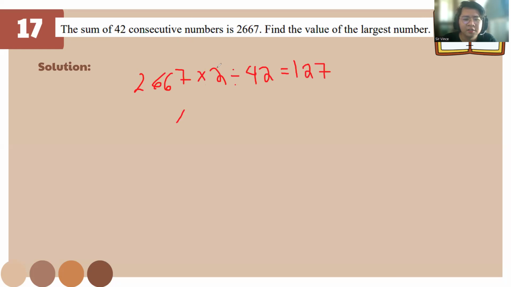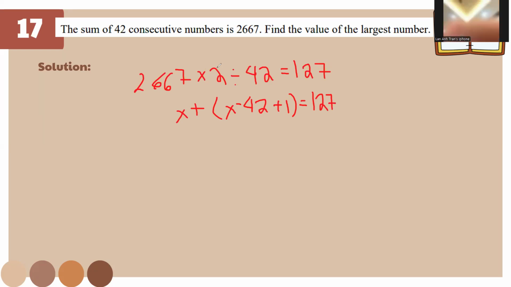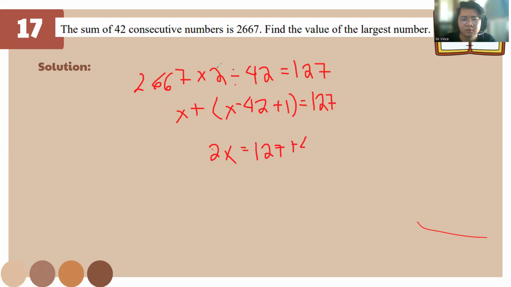So we have here x. You probably know x right now, right? A mini algebra. x is equal to 127. So we have here 2x is equal to 127 plus 42 minus 1.